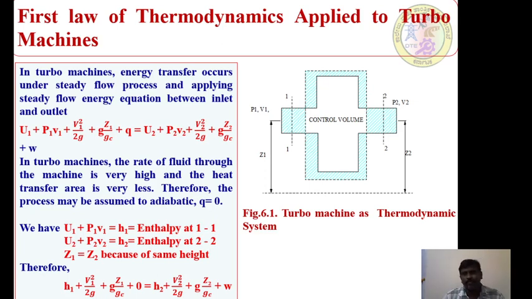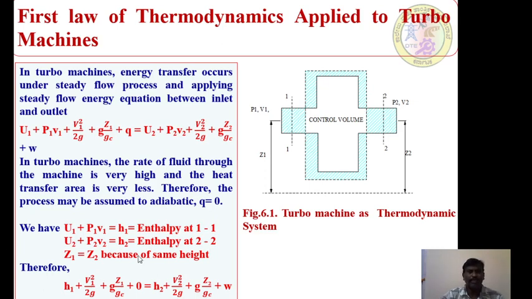In that situation, the amount of heat transferred is almost negligible. There is no heat transfer from the system and no heat transfer into the system. Therefore, the process may be assumed to be adiabatic in nature, so there is no heat interaction into the system. Therefore, Q is also 0.